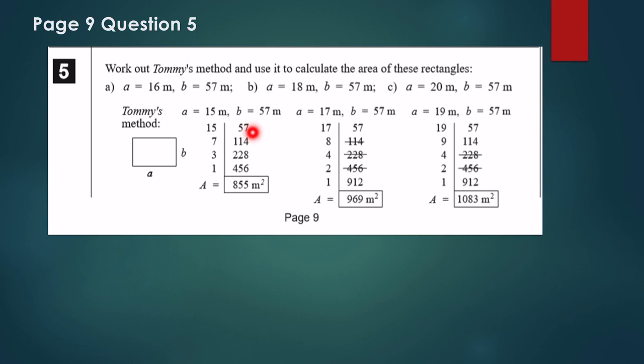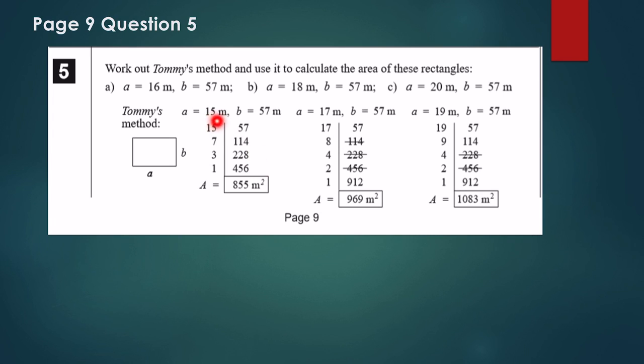So here, let's see. If I add 57 plus 57, which is adding it 2 times, which is 57 times 2, that is 114. And then these 2 are added another 2 times, which is 57 times 4, 228. And then 57 times 8 is 456. Okay, so this is 57 times 1, 57 times 2, times 4, and times 8.